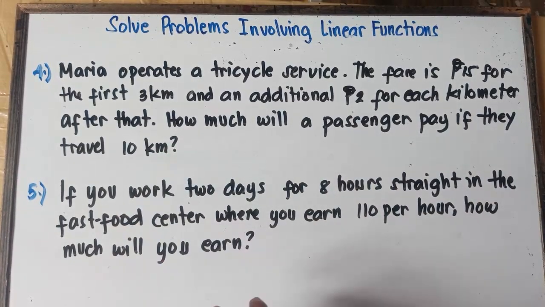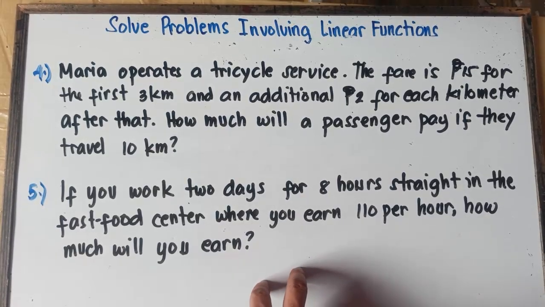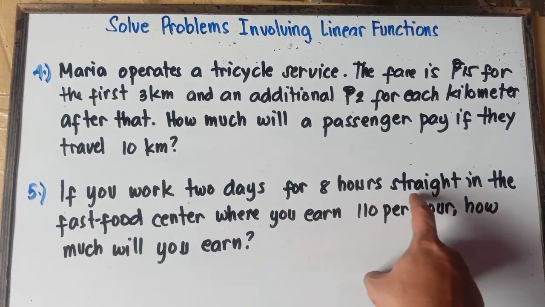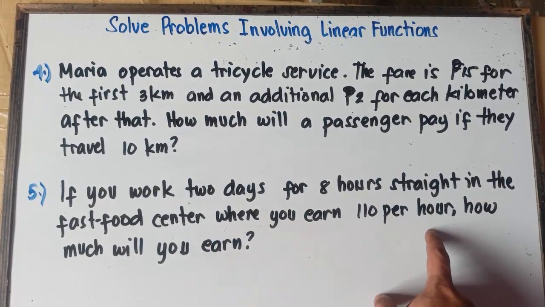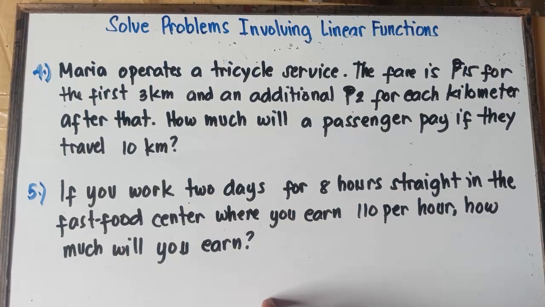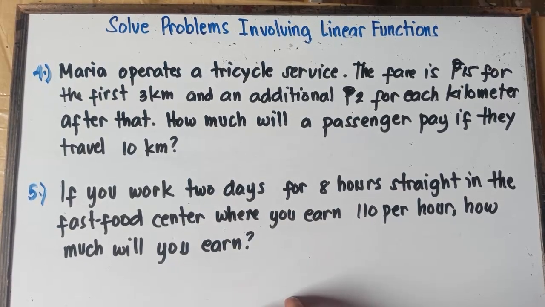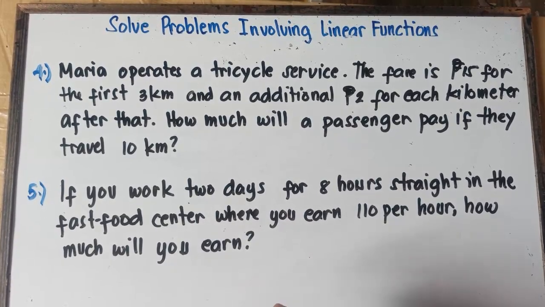And then for number 5, class, you can do the mental math. Very easy, class. If you work 2 days for 8 hours straight in the fast food center where you earn 100 pesos per hour, how much will you earn? So you try this one, example number 5. Very easy, you can do the mental math. So you try example number 4 and then number 5, and then you put your answer on the comment section down below. Let me check if you really understand our topic.